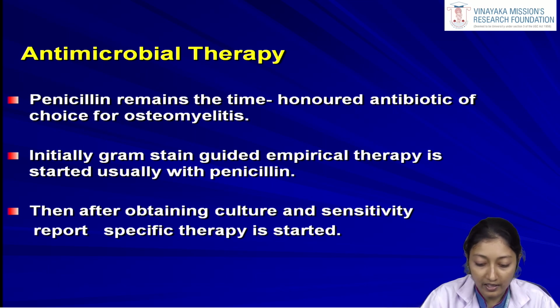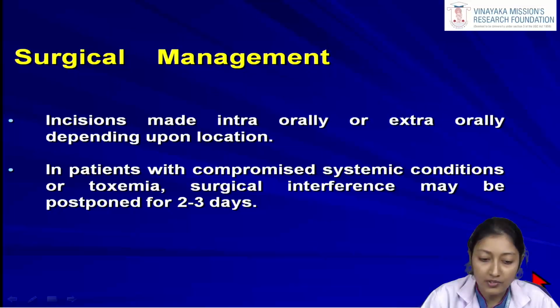Then after obtaining the culture and sensitivity, depending upon that report, we can start the specific therapy. First we start with the penicillins, then while we wait for the pulse culture and sensitivity report, we can appreciate what organism is there and which antibiotic it is sensitive to, and then we can narrow down our antimicrobial therapy to that specific drug. So that was the pharmacological management.